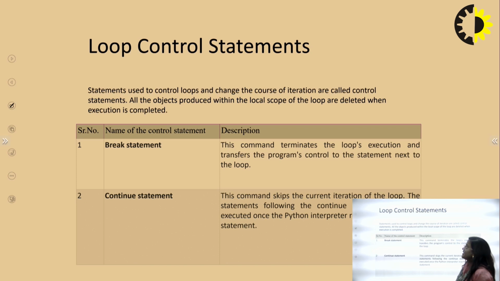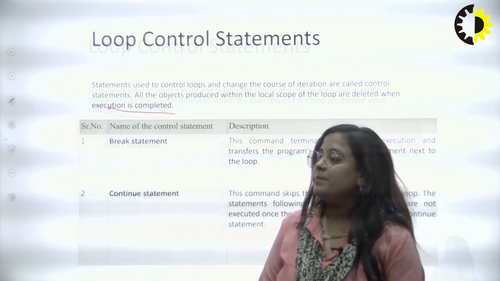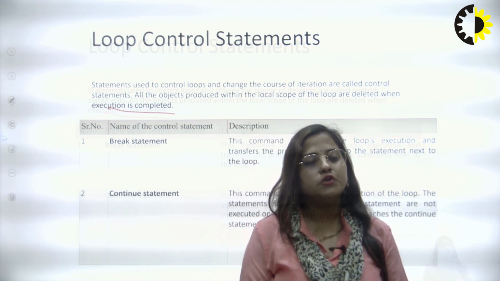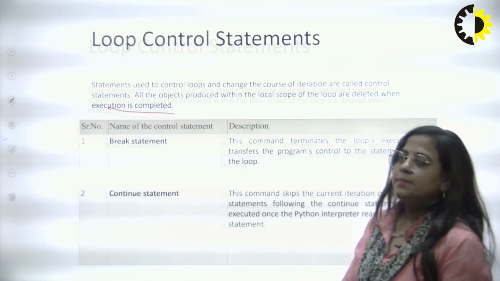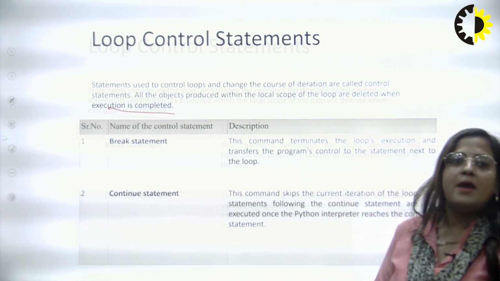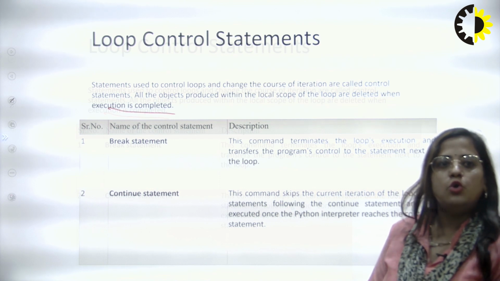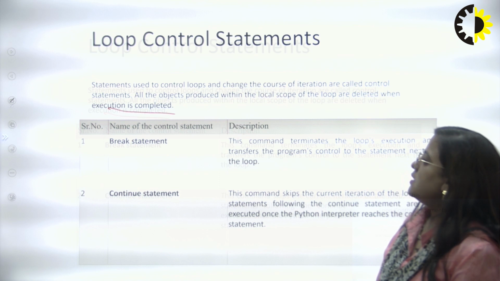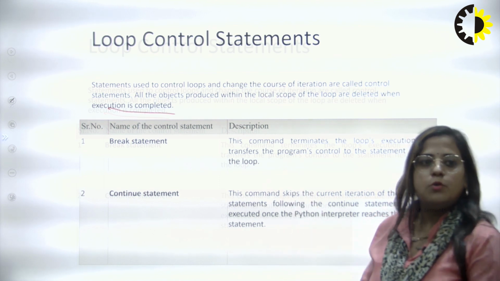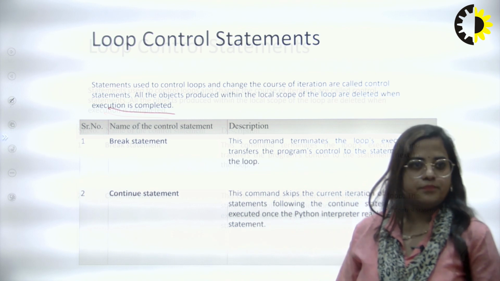Now loop control statement. A loop control statement is a statement used to control the loop and change the iteration. All the objects produced within the local scope of a loop are deleted when execution is complete. Loop control statements are of two types: the first is the break statement and the second is the continue statement. The break statement terminates the loop execution and transfers the program control to the statement next to the loop. It means it breaks the program and comes outside the loop.